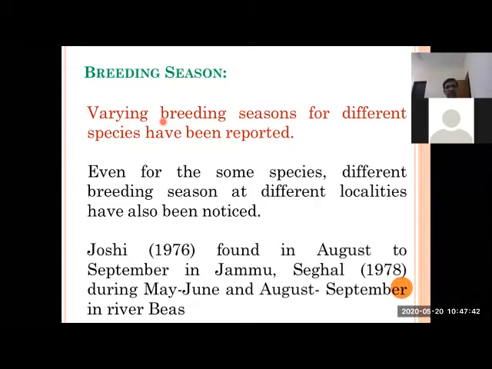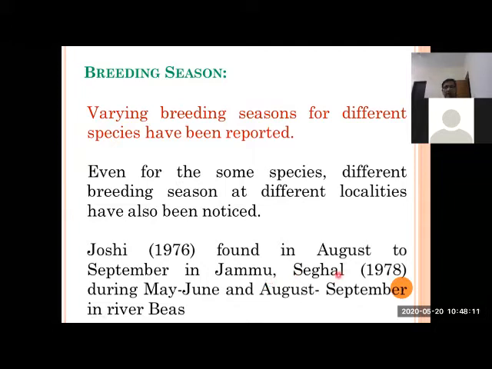This variation is different, even in the same geographical location, with minor variation in water bodies. It makes some changes in the breeding season. Even for some species, the breeding seasons at different localities are different. Dr. Joshi, from Uttarakhand, Haridwar, has observed that this species breeds in August and September in Jammu.